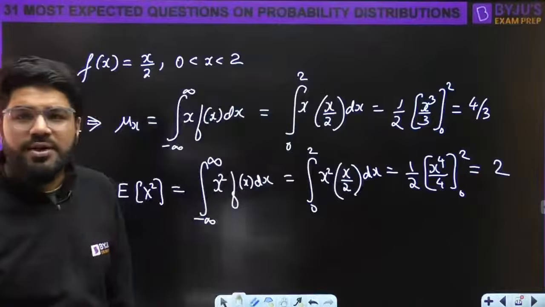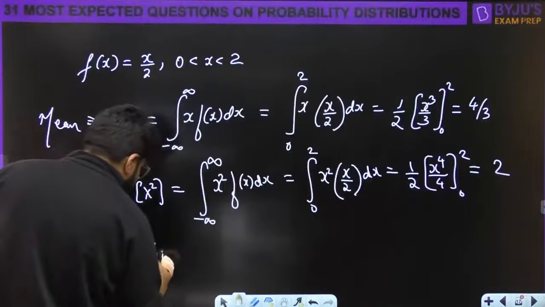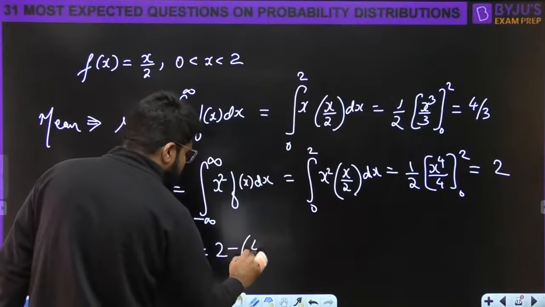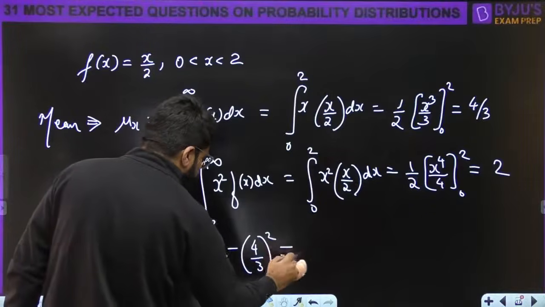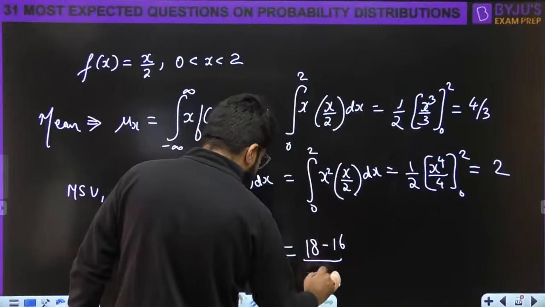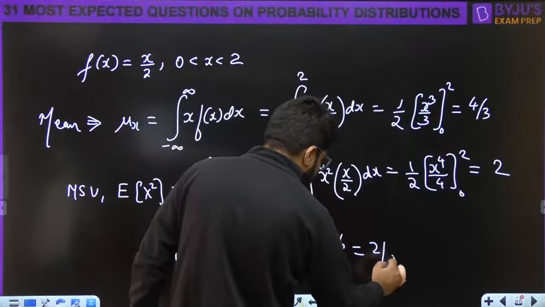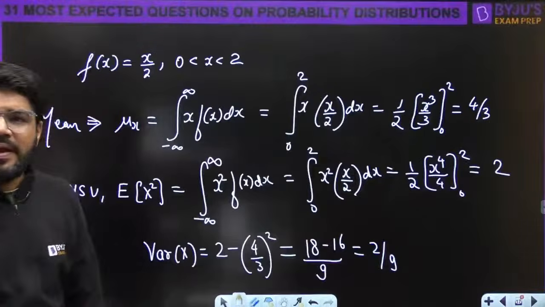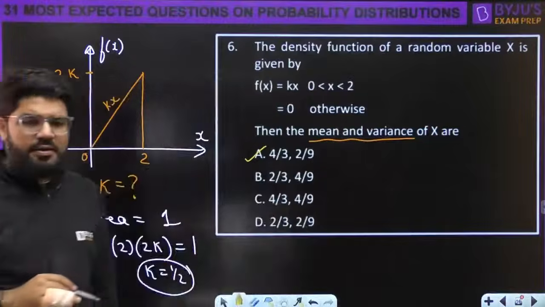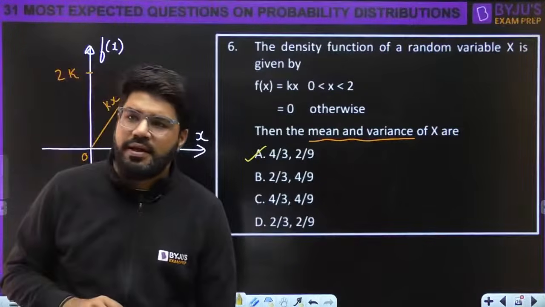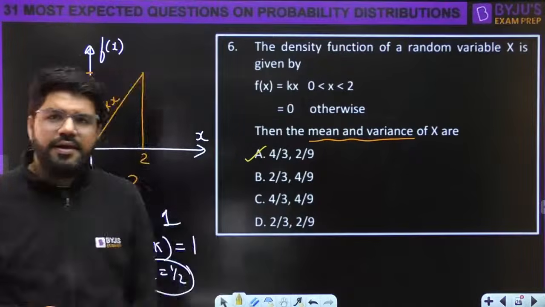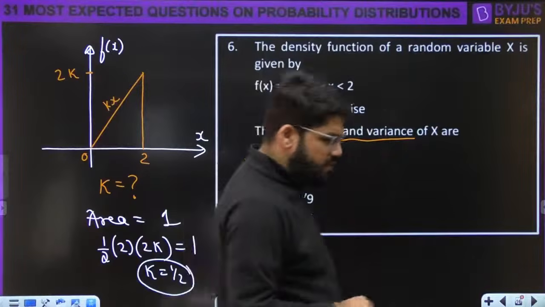So the mean square value is equal to 2, and what is the final variance value here? That is the mean square value minus the square of the mean. So that is 18 minus 16 divided by 9, and that is 2 by 9. So your variance should be 2 by 9, with mean 4 by 3. The correct option is option number A. Yes, Vinay, it is correct.